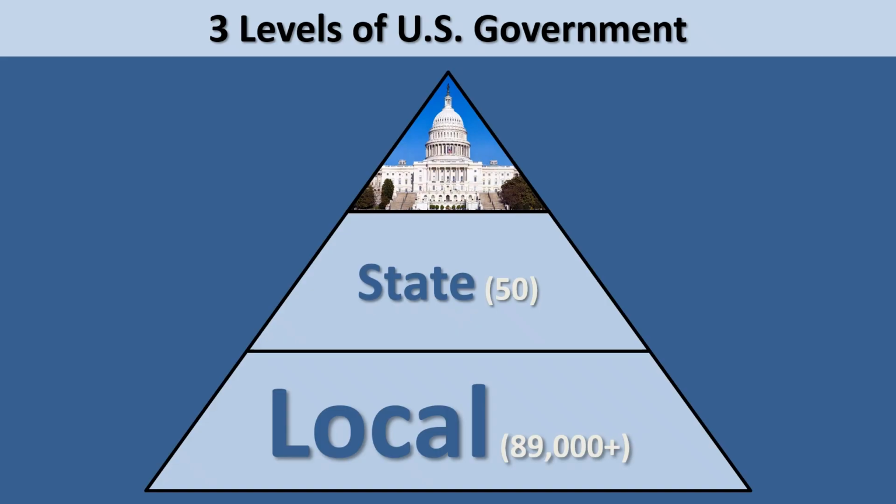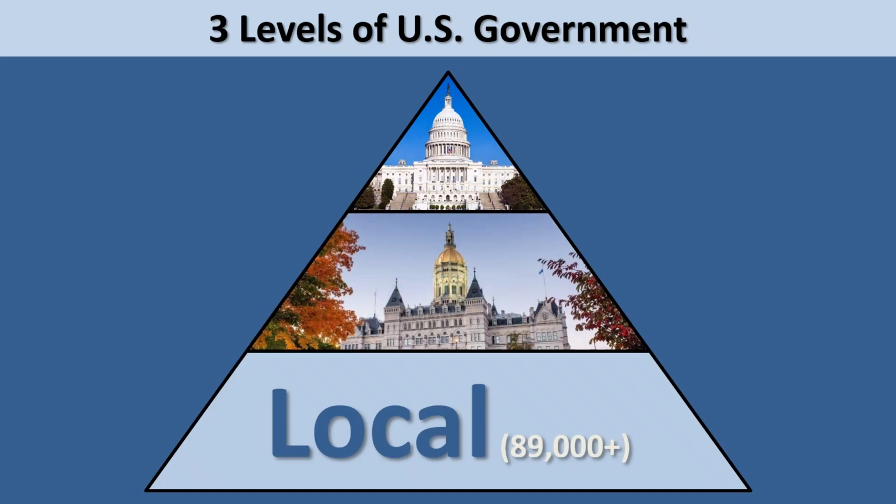Below the federal government are 50 state governments. State governments have many of the same powers and responsibilities as the federal government, but on a smaller scale, because each state government's power is limited to their state alone. For example, when the Connecticut legislature passes a new bill about how the school system works, and the Connecticut governor signs it into law, the new law only affects Connecticut schools. It doesn't have any impact on how the school system works in Florida or in Maryland.